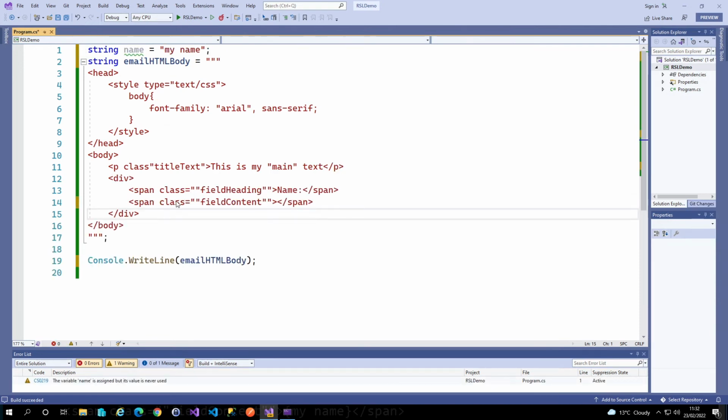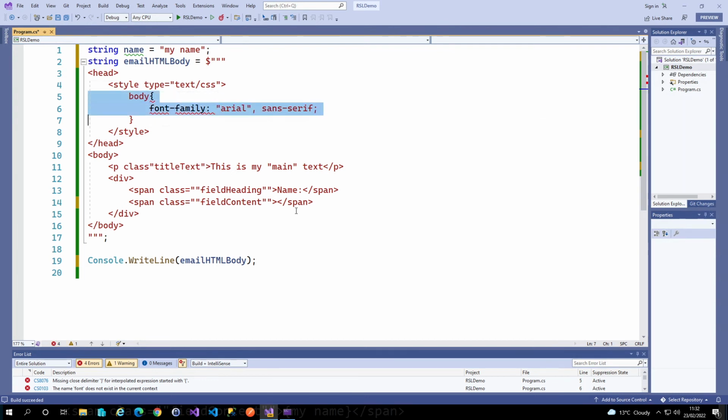So if I paste in some content, what we can do with the string interpolation is we can indicate that we want the string to be string interpolated, and straight away you can see, because I've got curly braces embedded in there, it's given me a problem.